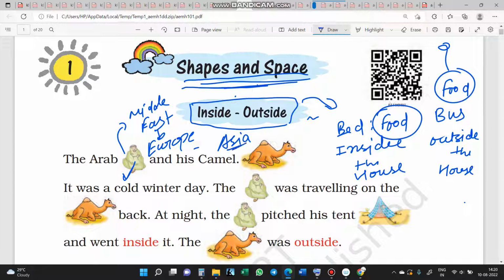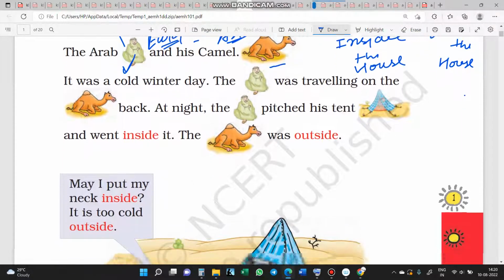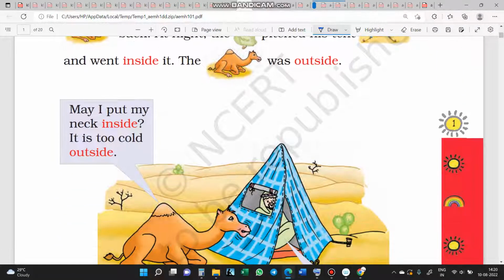These are two continents; we will discuss them later. There is the Arab guy and his camel. Most of the Middle East is desert, so there are many camels, because it's a natural habitat for camels. The Arab and his camel live in the desert.